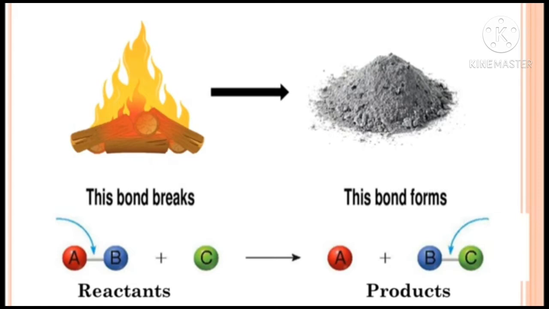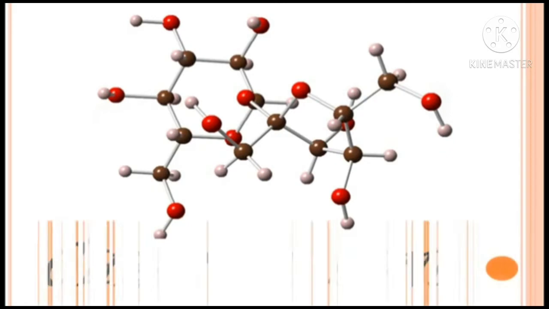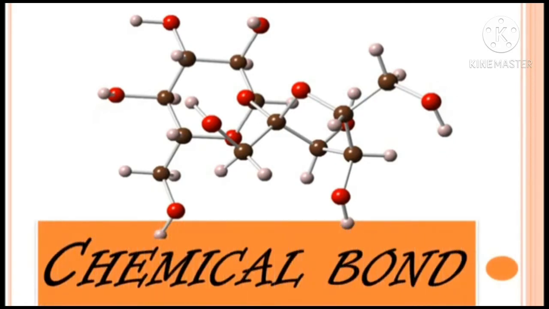What happens in the reactants? Some bonds break, and while forming the products, new bonds are formed. So students, today we are going to learn the concept of chemical bonds: how the old bonds break and how new bonds form while forming new products. So let's start. Students, let's learn about the chemical bonds.